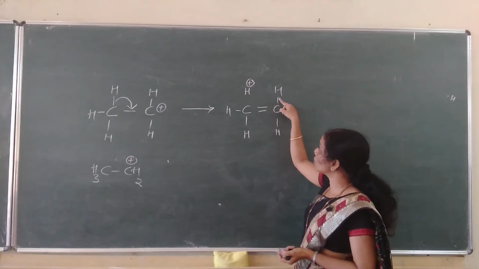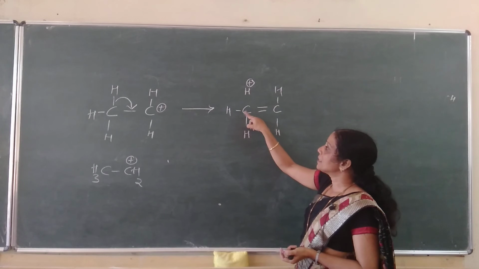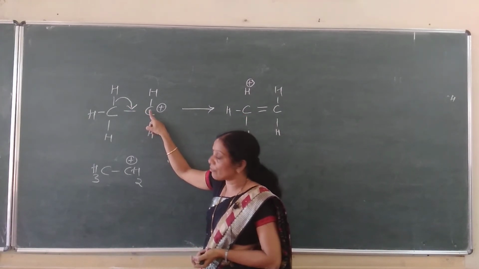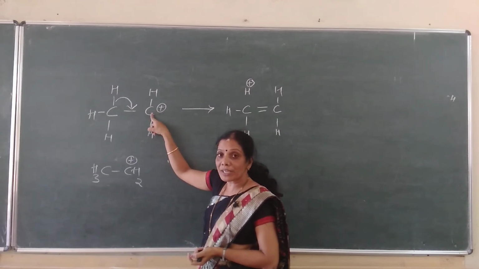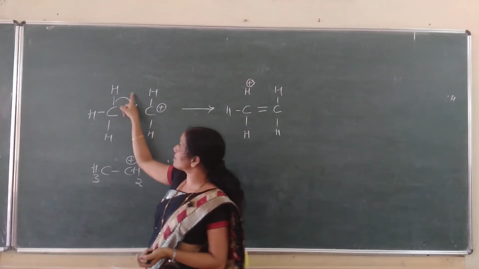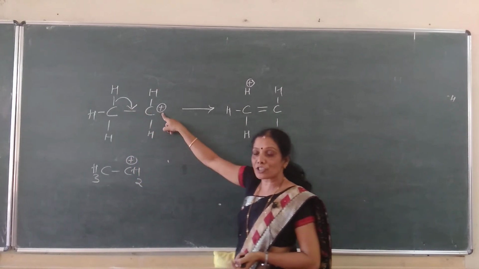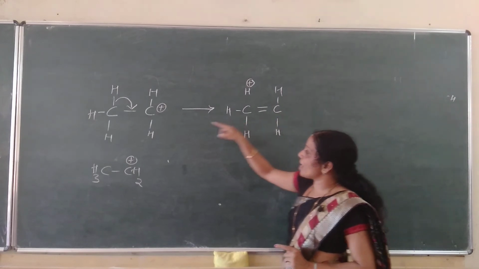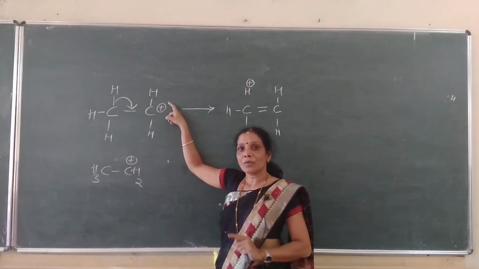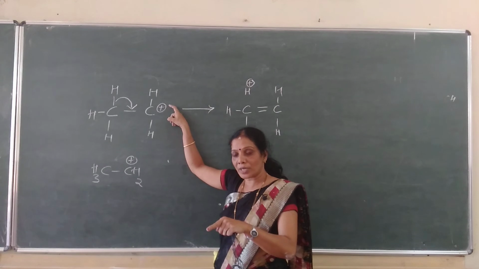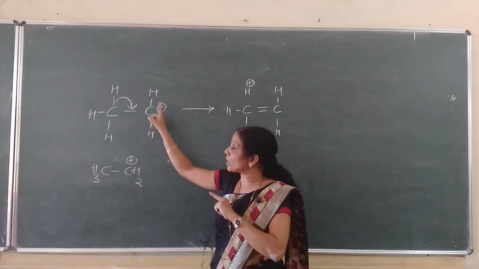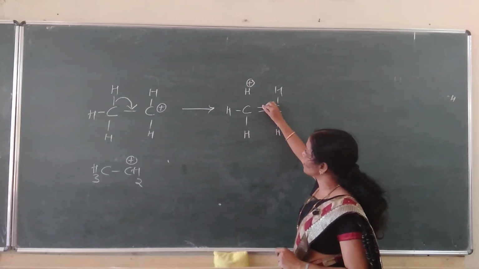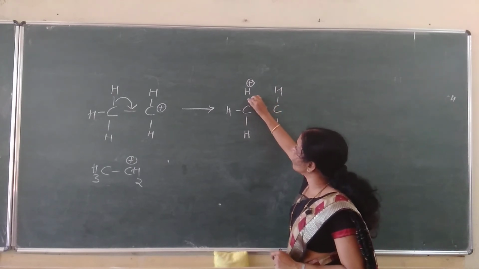No, isn't it? Let's count the valences: 1, 2, 3 and 4. See, once the shift takes place, one electron will be gained by this electron deficient carbon. It had a loss of one electron, that is why we were writing positive. Once the shift takes place here, it gains one electron. Positive becomes what? Neutral. The positive charge is somewhat reduced. What happened here? The electron deficiency somewhat decreased due to what? Delocalization. Understood?